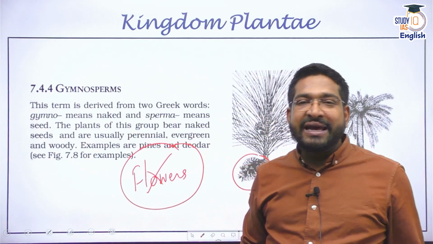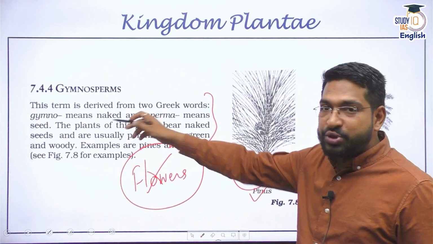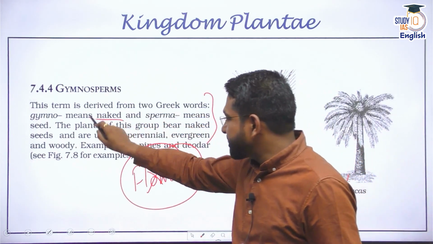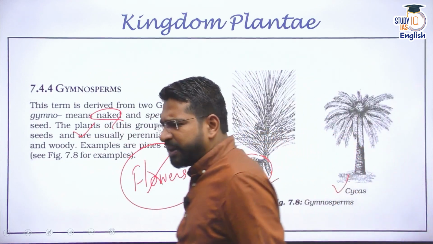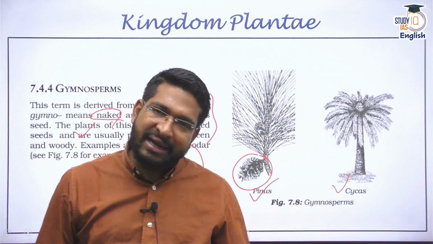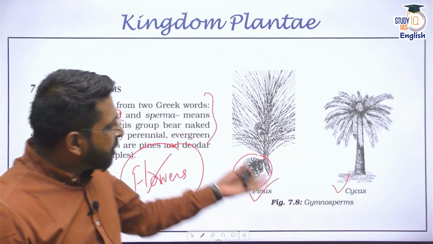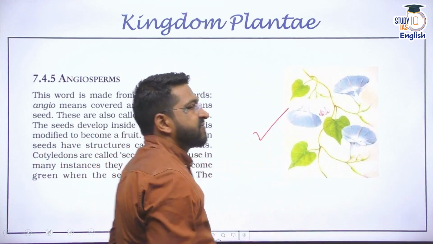These are basically naked seeds. Gymnosperm means gymno, naked, sperm, seed, right? Examples are pine, deodar, etc. You will find many. We'll be talking about them again in our subsequent discussion in 10th and 11th also. And the counterpart of gymnosperms is angiosperms, one which produces flowers.